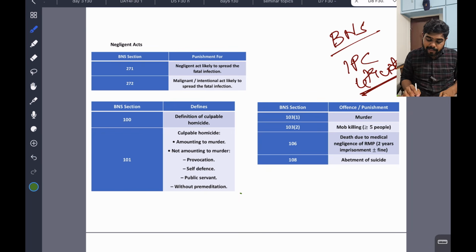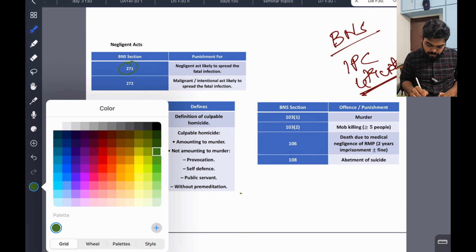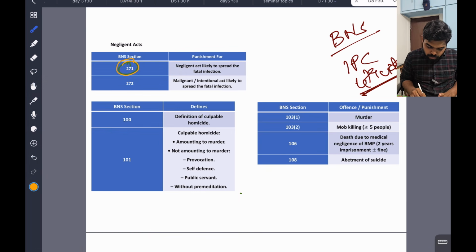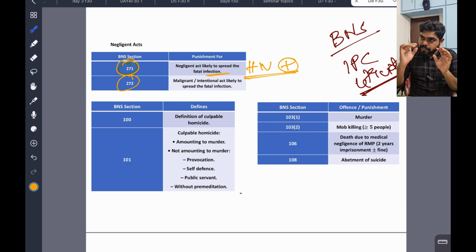Now we'll see the negligent acts. First we can see 271 and 272. 271 is a negligent act likely to spread a fatal infection. If a person is HIV positive and spreads this infection to another person without knowing, without a malignant act, he doesn't know he was HIV positive, he had shared some needles or had intercourse, and the HIV spread happened, this comes under 271.